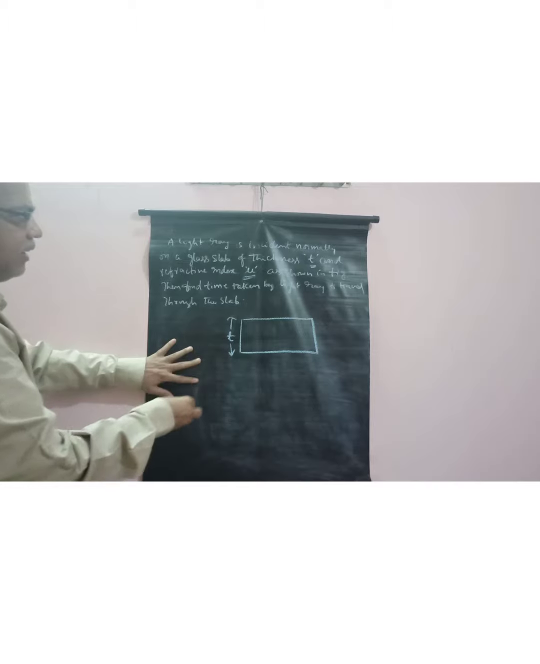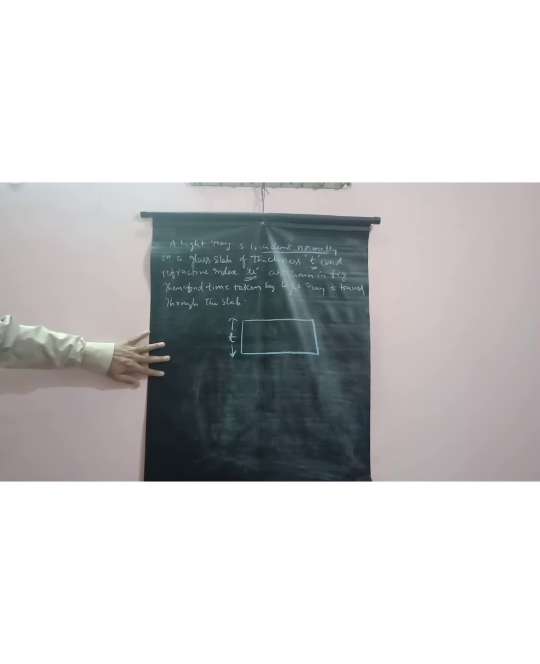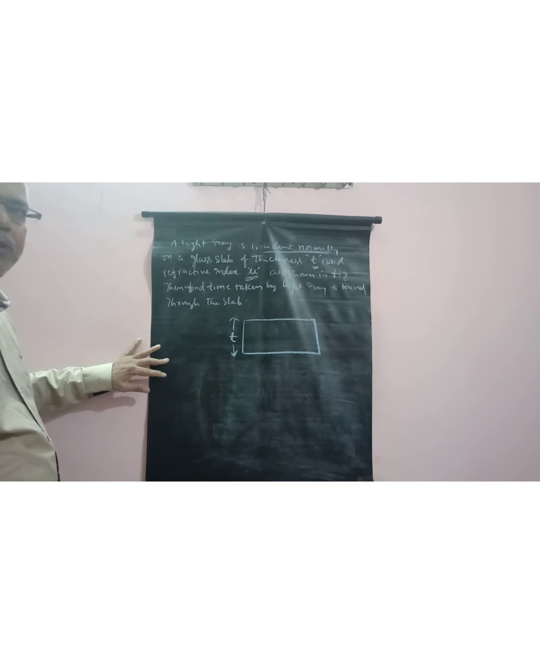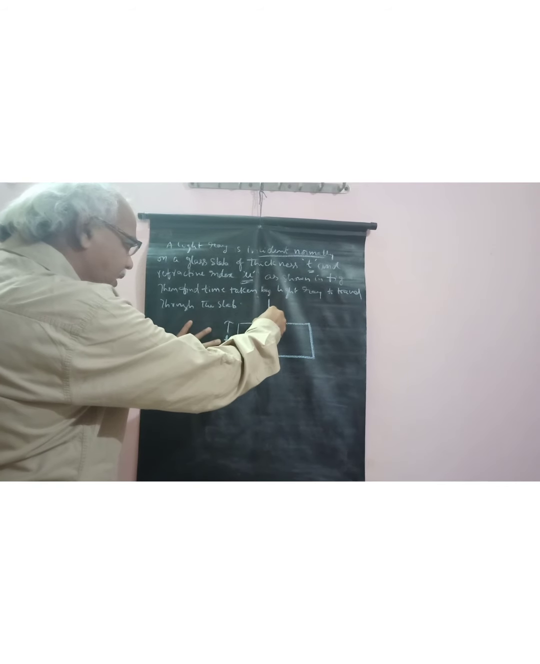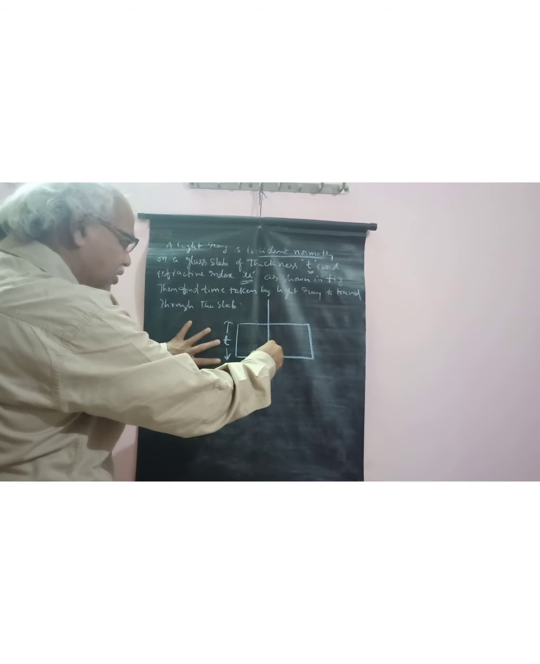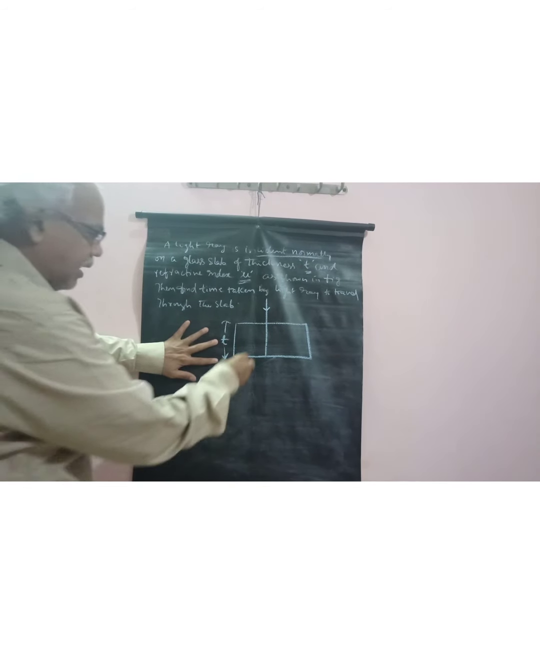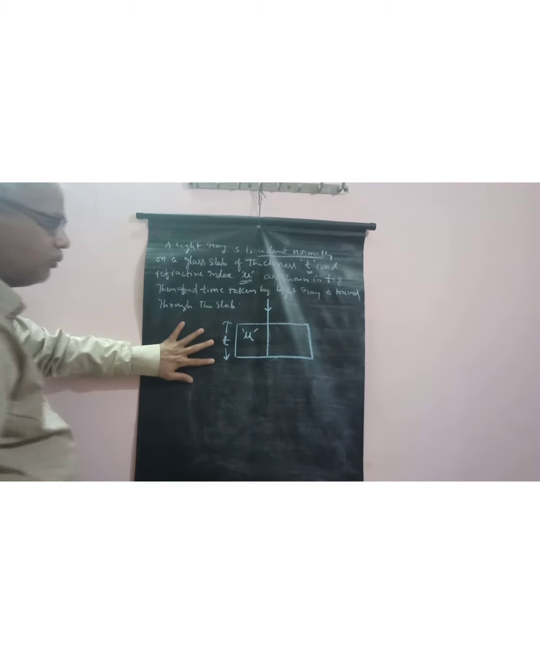Light incident normally means no refraction takes place. When light is incident normally on a glass slab, it does not refract, it travels in a straight line. It was already discussed in previous videos. So here, when light is incident normally, it travels along the straight path. The refractive index of this glass slab is also given, that is mu.